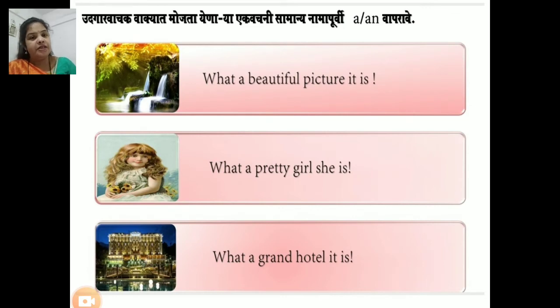In exclamatory sentences, before common singular nouns, we use indefinite articles. For example, what a beautiful picture it is. What a pretty girl she is. What a grand hotel it is.